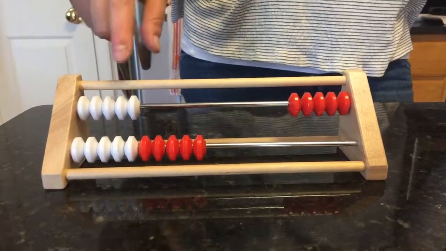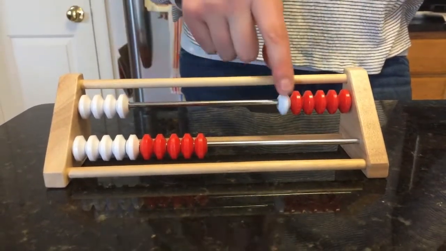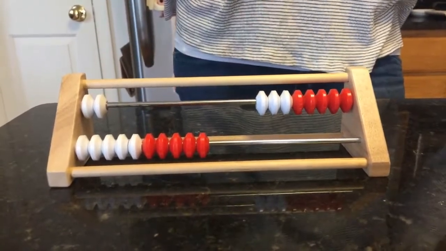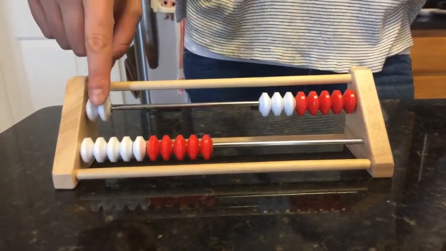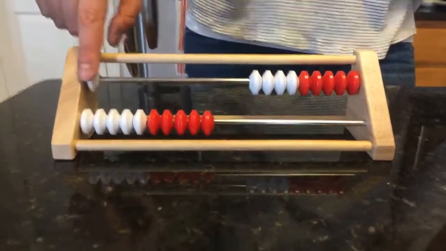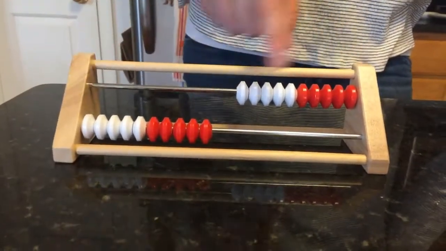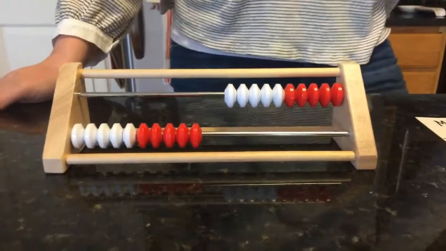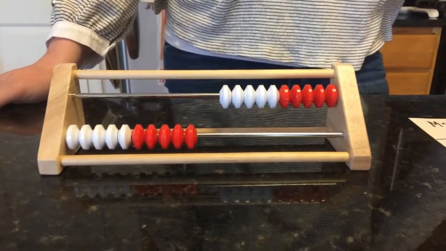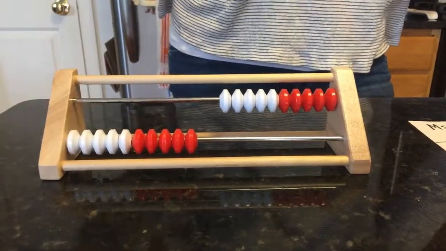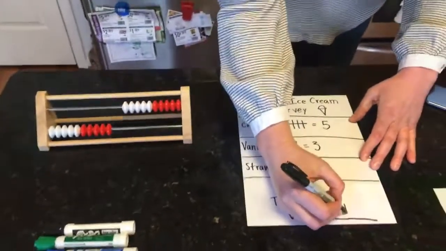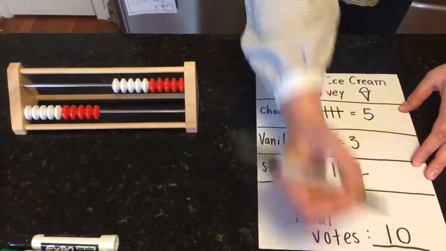There were 3 vanilla, so I'm going to move 3 across. 1, 2, 3. And then there were 2 votes for strawberry, so I'm going to move 2 across. 1, 2. And how many is that, my friends, if all of them are moved to the side? It's 10. Yeah, so I'm going to write 10 total votes.